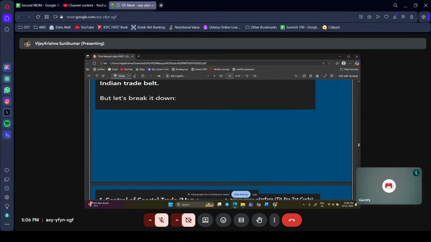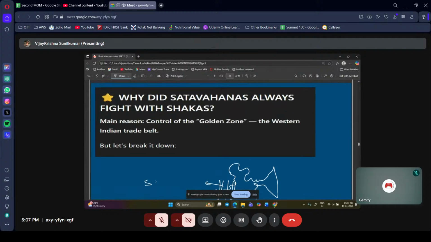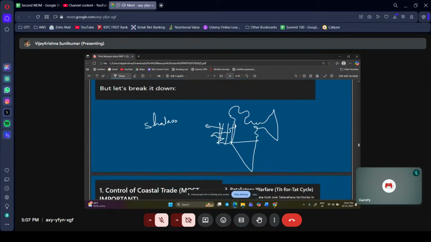Then I told you, right? In history, nobody told me this, but what I found is, if you incorporate diagrams while you read something, you can memorize things in a great way. So I told you, this is the portion where the Shakas are existing, and this is the Satavahanas' place. So every time they used to have a fight.